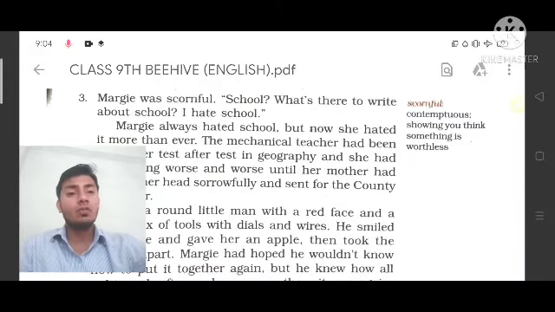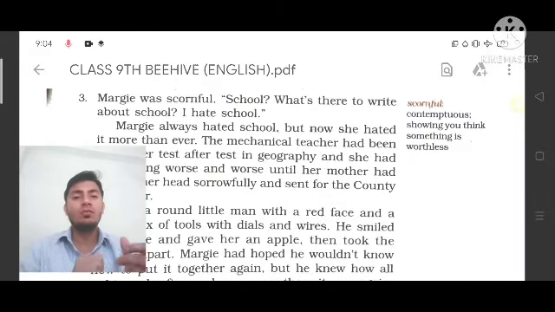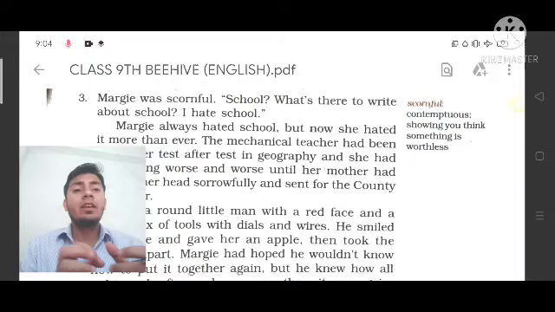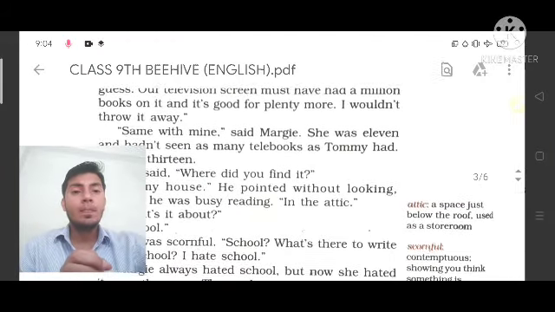Maggie was scornful. School, and over here you can see a question mark. The question mark indicates that she was confused and could not understand what school is. What's there to write about school? इसमें क्या लिखा है स्कूल के बारे में? स्कूल के बारे में इस बुक में क्या लिखा हुआ है? I hate school. She was telling her brother that she hates school.